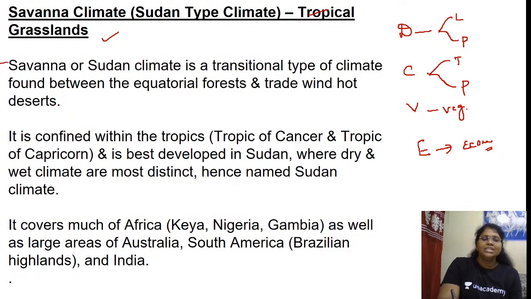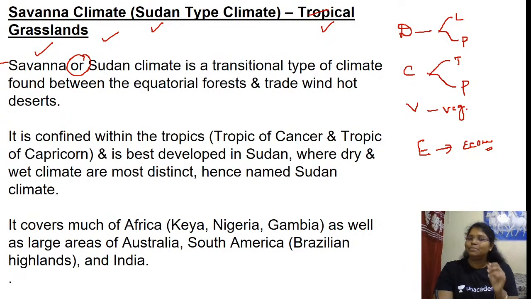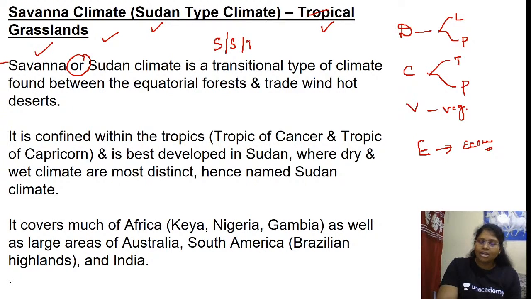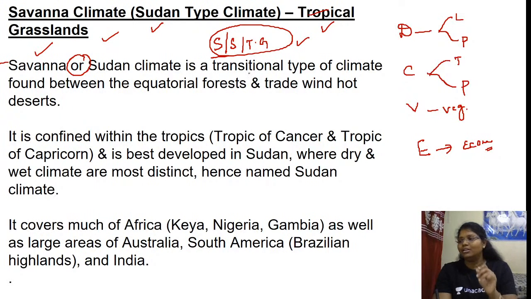Is this clear? So savanna or Sudan climate, it is also called savanna or Sudan, not and. Please be very careful. Savanna has another name, it is also known as Sudan type, or it is also known as tropical grasslands. So it has been called differently, but it is the same. Savanna, Sudan or tropical grasslands. Please be very careful in prelims questions. You might have a chance to make mistakes here. Please don't let this happen.